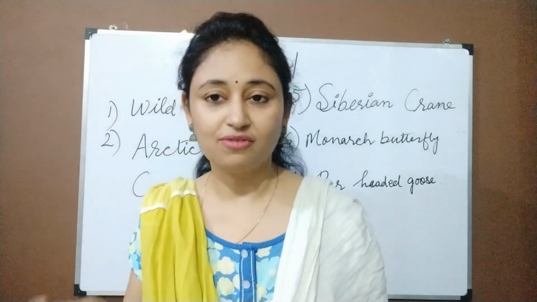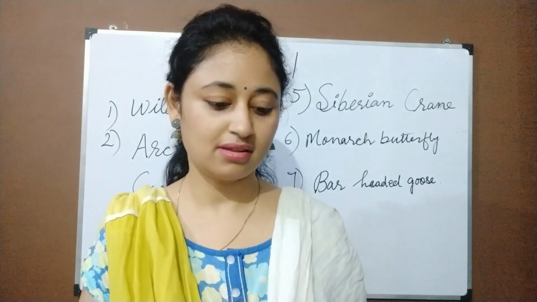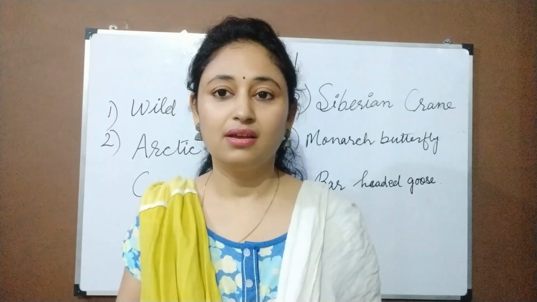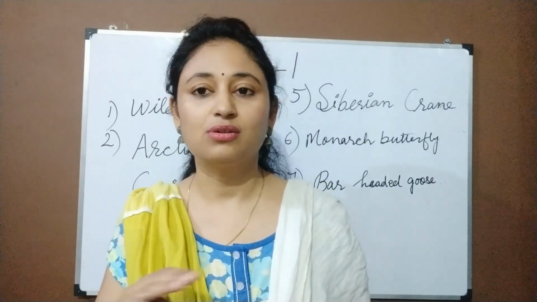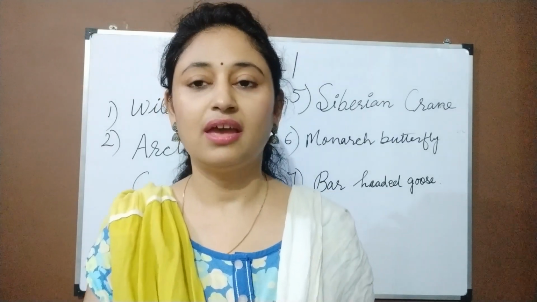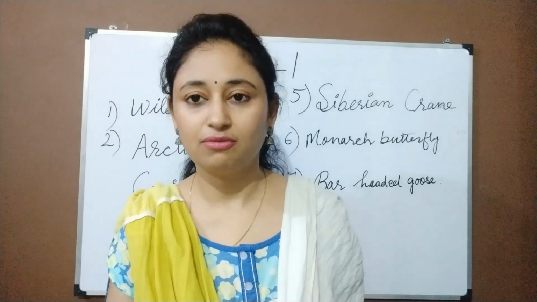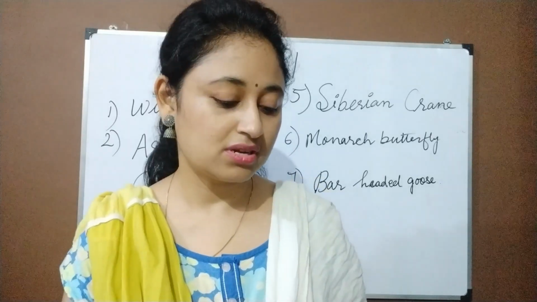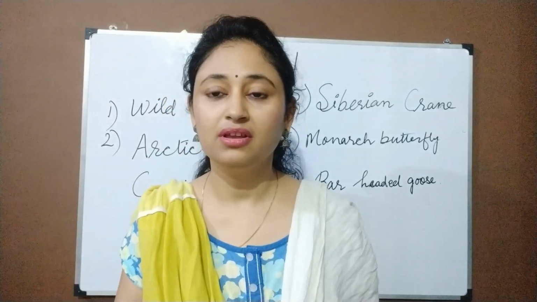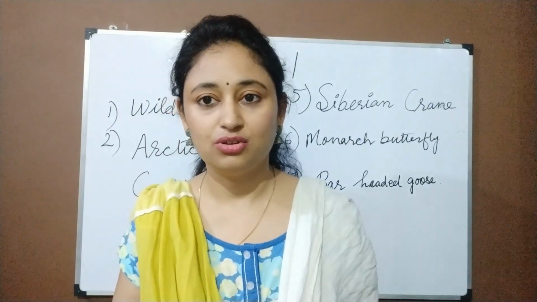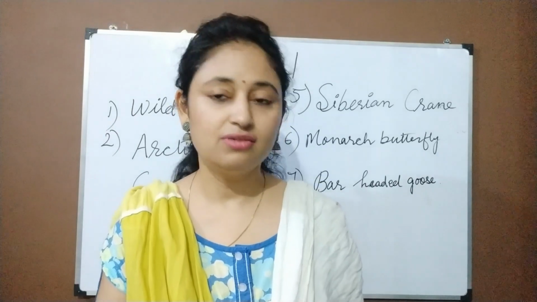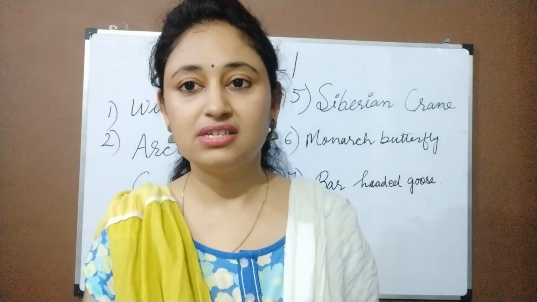Now let's start our first GK class, and in this class we will be covering 3 chapters. It's all about birds and animals and the extreme conditions that they are living in. First is the migratory birds and animals. This is about the birds who migrate from one place to the other due to certain reasons. And the other one is about the desert denizens.